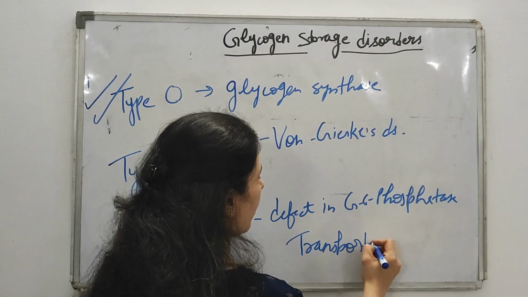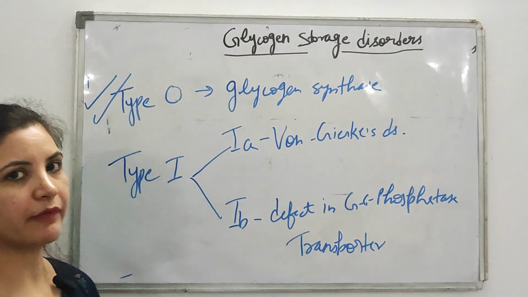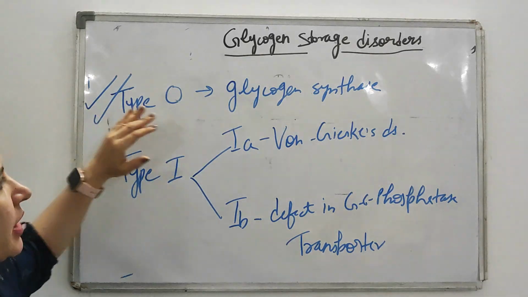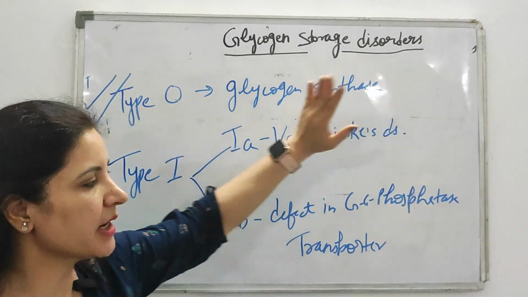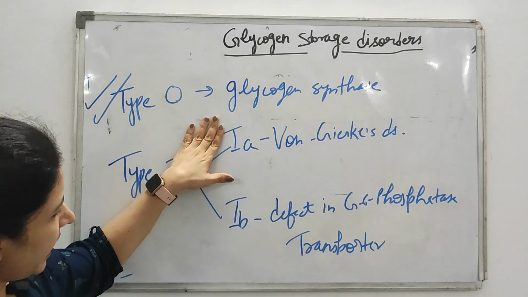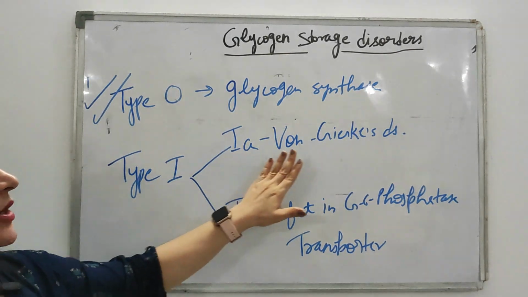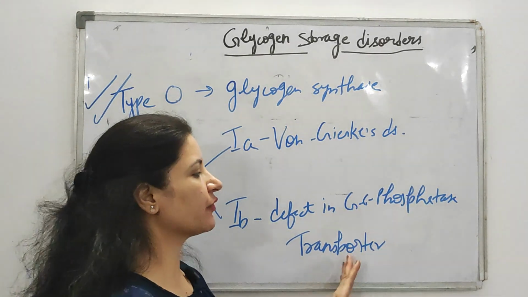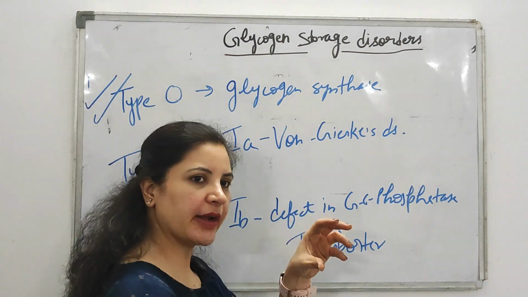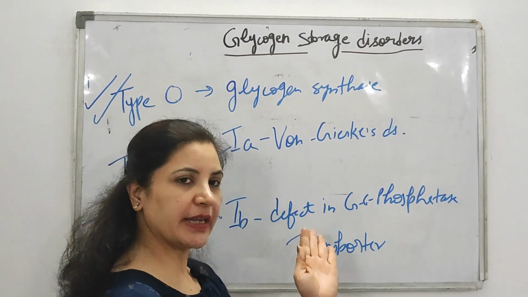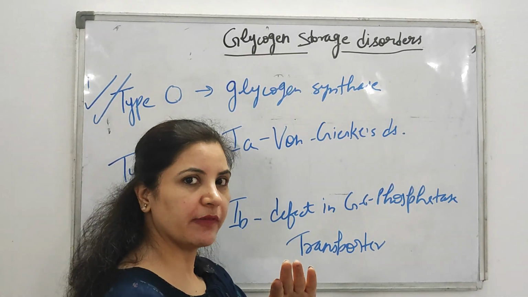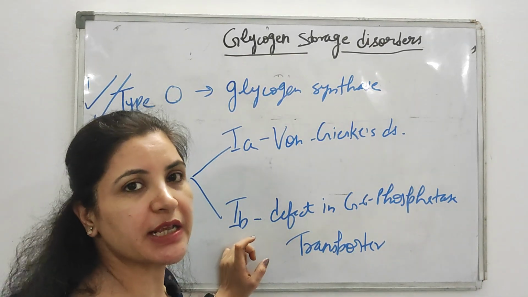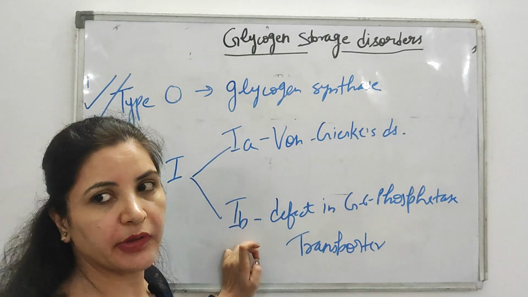Okay. So this you have to remember for your MCQ and viva, and you have to read it in your theory exam also if a short note is asked. Type 0 is glycogen synthase enzyme deficiency, and type 1 is categorized into type 1A and type 1B. Type 1A is Von Gierke and type 1B is when there is a defect in the glucose 6-phosphatase transporter. When that transporter is defective, glucose 6-phosphate cannot enter into the endoplasmic reticulum of the liver, and the glucose 6-phosphatase enzyme is found in the endoplasmic reticulum of the liver.